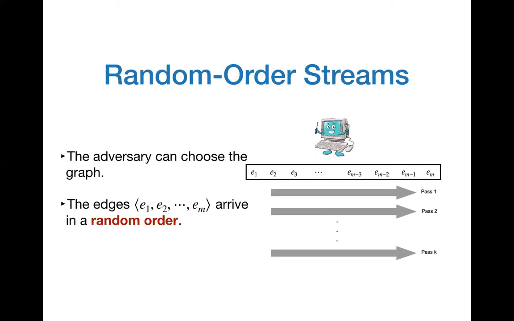So to overcome this doubly worst case situation, this other model of random order streams was introduced. In this setting, the adversary can choose the graph. So it is hard in the sense that the adversary chooses a hard graph, but the edges of the graph arrive in a random order. And we study a problem in both of these models. And let me now tell you what our results are.